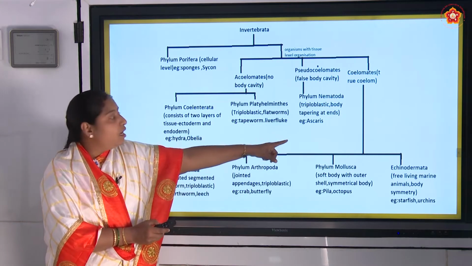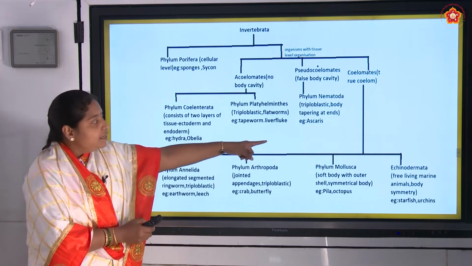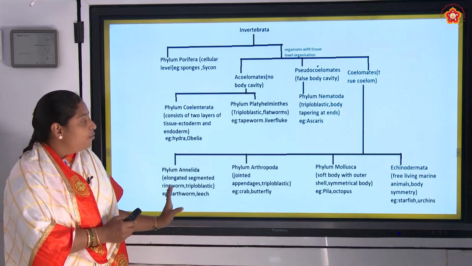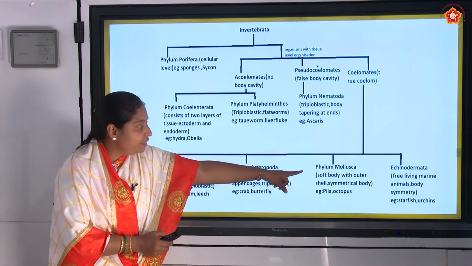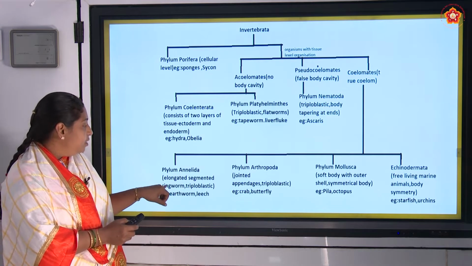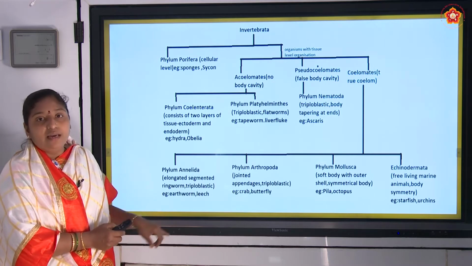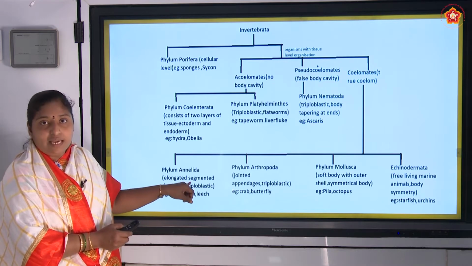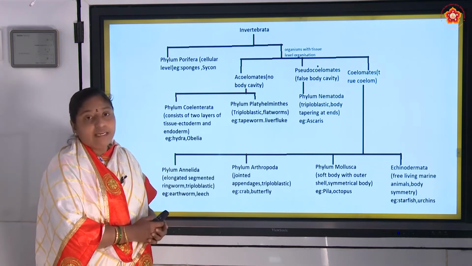Under pseudocoelomates, we have phylum Nematoda. These also are triploblastic in nature, and the body is tapering at the ends. Example, Ascaris. Under coelomates, there are 4 phyla: Annelida, Arthropoda, Mollusca and Echinodermata. In phylum Annelida, the organisms are elongated and segmented. They are triploblastic, having 3 germ layers. Example, earthworm and leech.